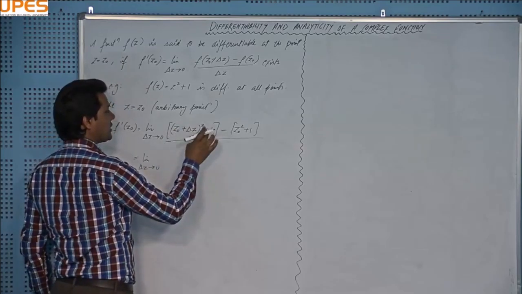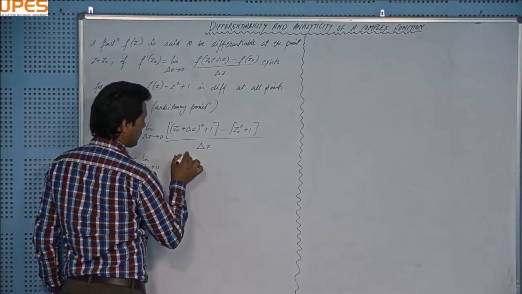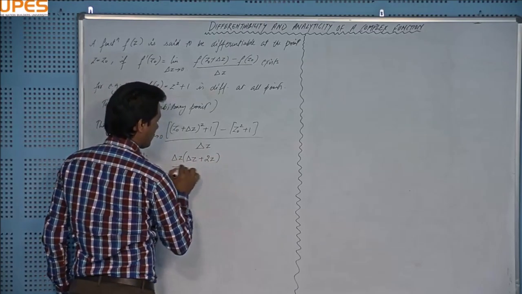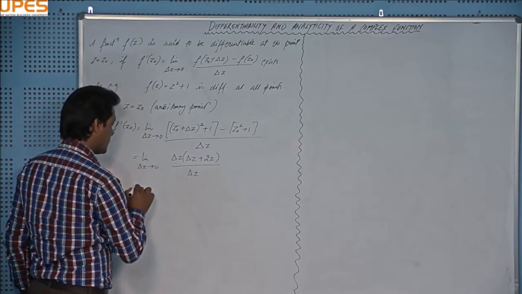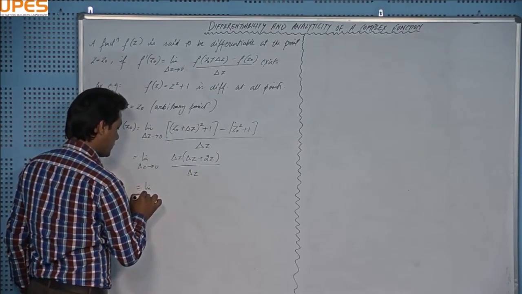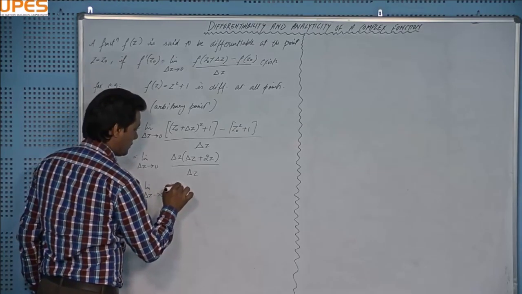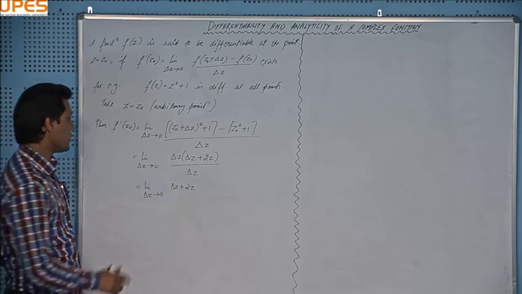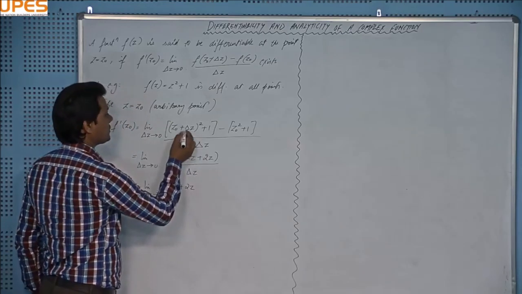On expanding the square, z naught square will be cancelled, and 1 and 1 will be cancelled. I will have delta z common, giving delta z plus 2 z naught over delta z. Then you can cancel this delta z. We'll have limit delta z tends to 0 of delta z plus 2 z naught, and on approaching delta z to 0, this will give me 2z, or should I write it as z naught?